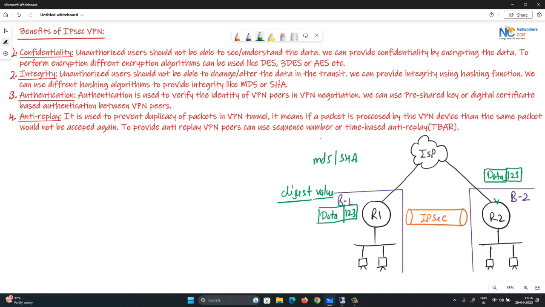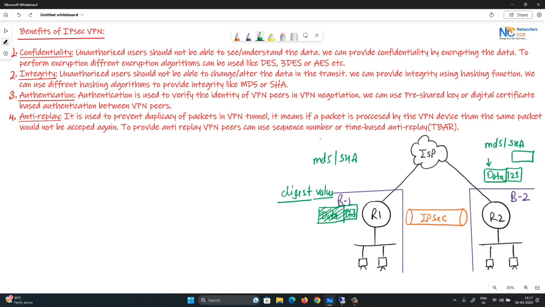Now, when the receiver receives the packet, first of all it will decrypt it. This packet is also encrypted, right? So it will decrypt the packet, and after that it will run the same hashing algorithm, MD5 or SHA, and it will try to calculate the same hashing value or digest value which is received. If the locally calculated digest value is the same, let's say it is also 123, it means the packet integrity is not compromised. Packet data is not changed.